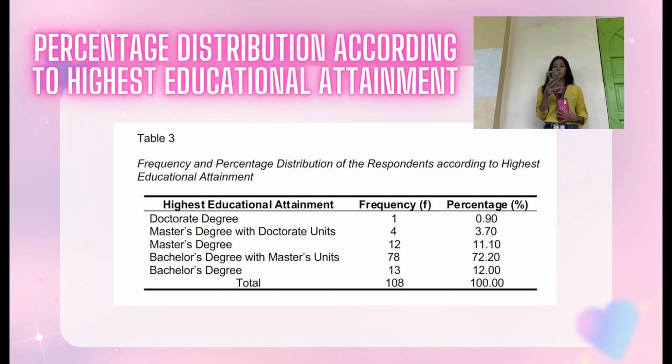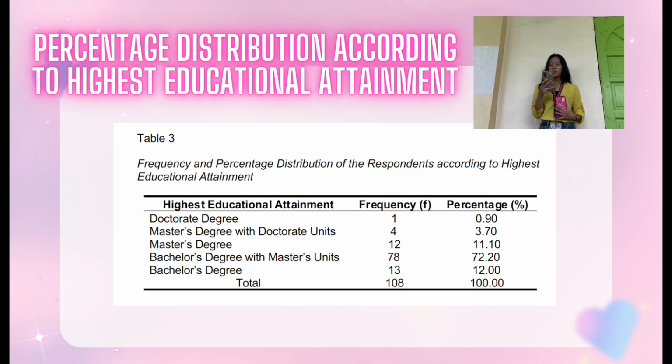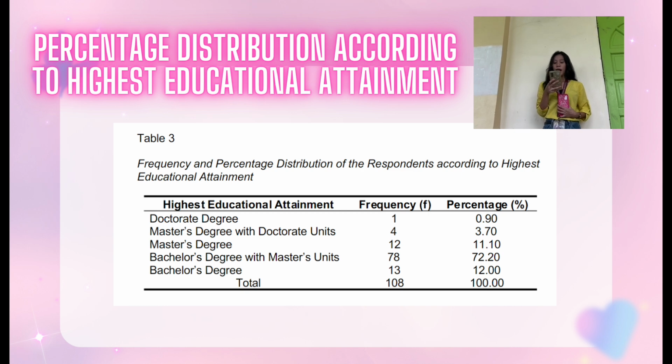Table 3, which is the percentage distribution according to the highest educational attainment. In the table, the highest educational attainments are doctorate degree, master's degree with doctorate units, master's degree, bachelor's degree with master's units, and bachelor's degree, with a frequency of 1, 4, 22, 78, and 13. The total frequency is 108, which will be further divided from the frequency of each educational attainment and multiplied by 100 to get its percentage distribution.